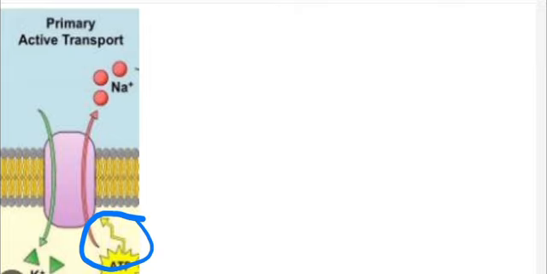No. If the plant needs it, it's going to use active transport to move the phosphorus molecules from the soil where it is in lower concentration to the roots where it is in higher concentration.